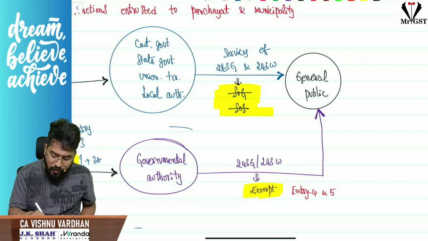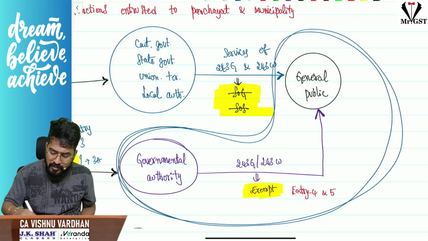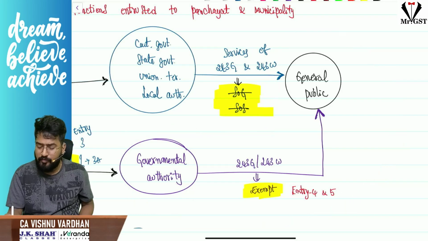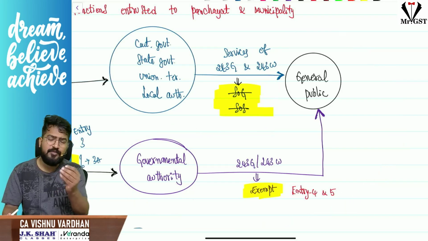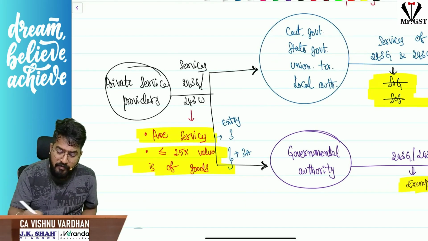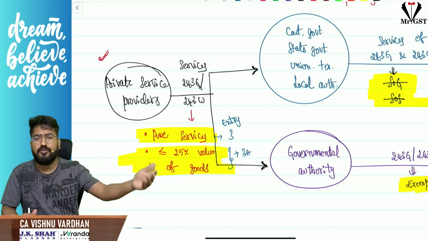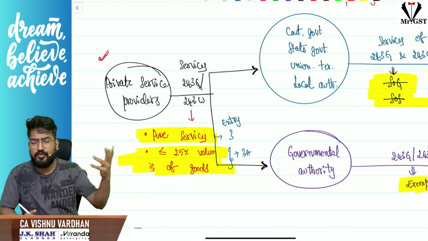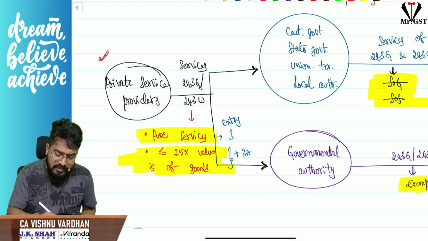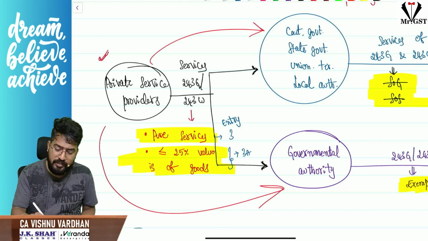Next, sir, governmental authority directly to the general public. That is what we are seeing in the entry now. Entry 4 and 5. For some nominal consideration, exempt under GST. Next, sir, any private service providers. Let us assume government will be outsourcing the activity of cleaning and maintaining the roads to some private entities. If they are providing services directly to government or a governmental authority, then also it is exempt under GST.